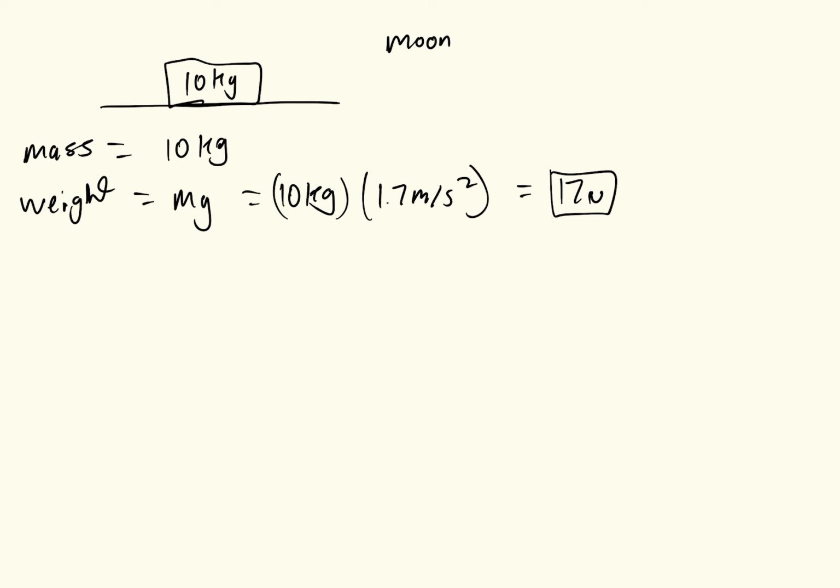So from these two examples, we can see that the mass of an object does not change. The amount of matter or the amount of atoms in the object stays the same. But the weight, the force acting on the object, does change depending on where the object is.